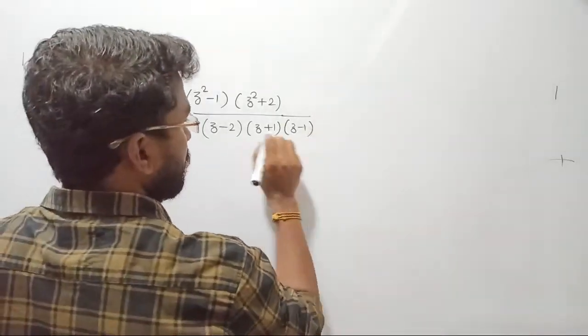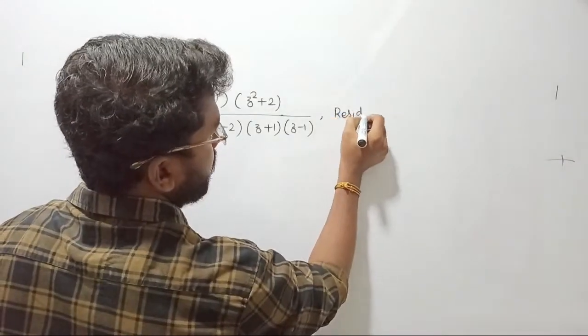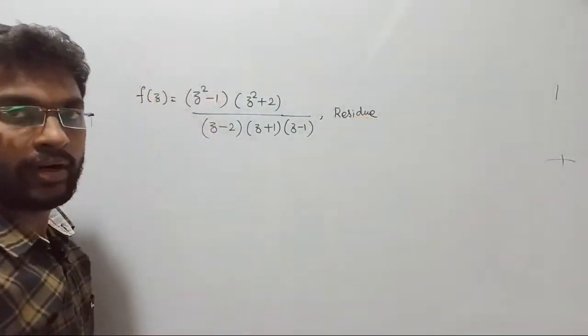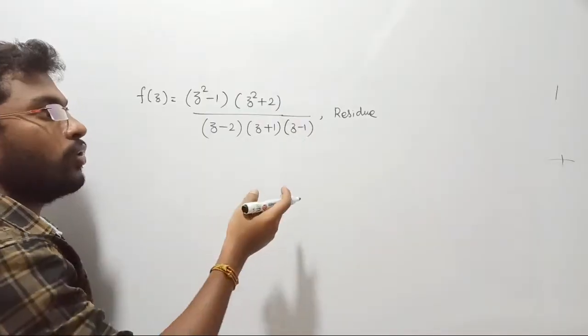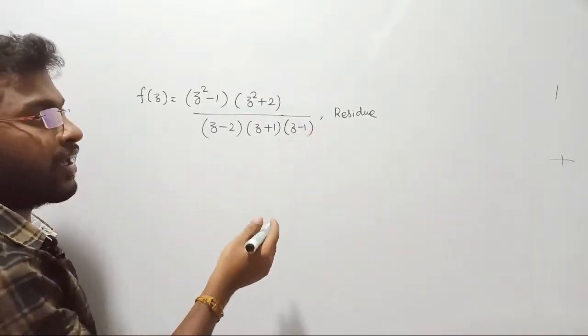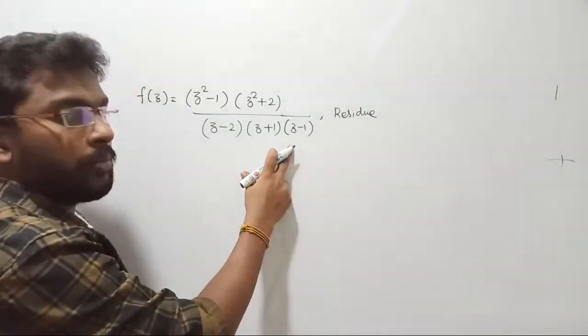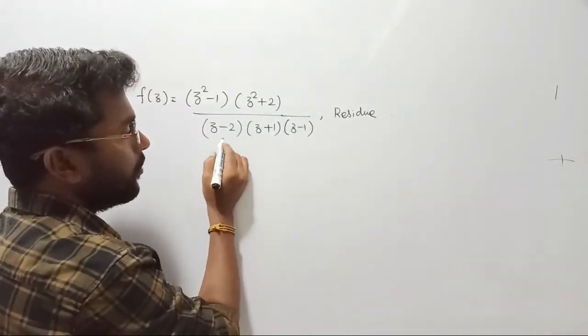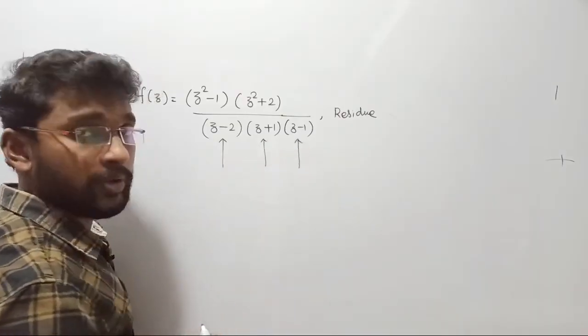Now the question is, find the residue of the function. Residue of the function, guys, you have to listen. One thing you all have to understand: if they ask like this commonly, you don't know at which pole they are asking, they did not give at which point. For an example here, if you notice the denominator, we have 3 poles: z minus 2 will be there, z plus 1 will be there, and z minus 1 will be there.